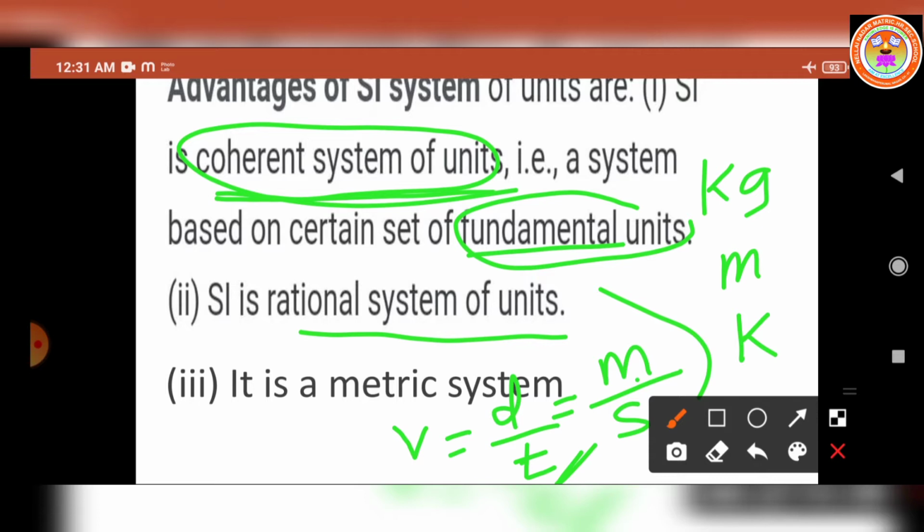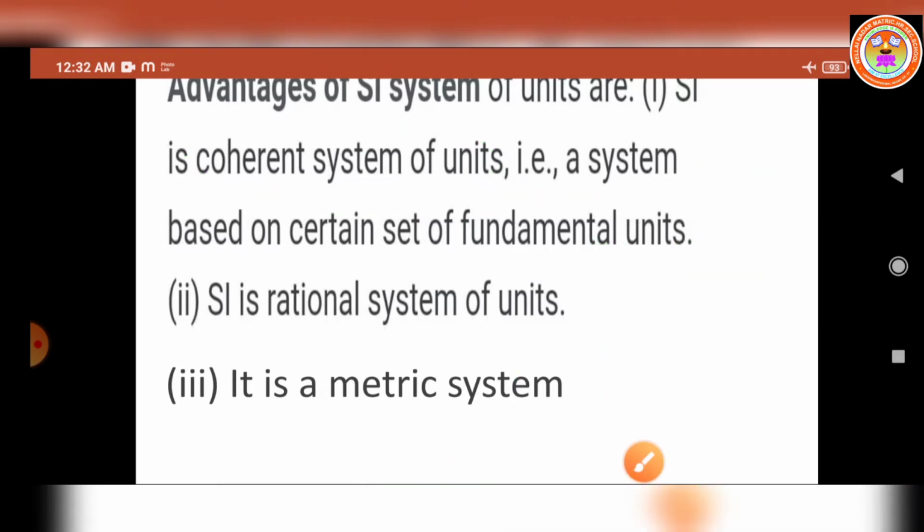And third advantage, it is a metric system, which means that multiples and submultiples can be expressed as a power of 10. So we can write this as 10 power 3. For example, the length of the rope is 1000 meter.